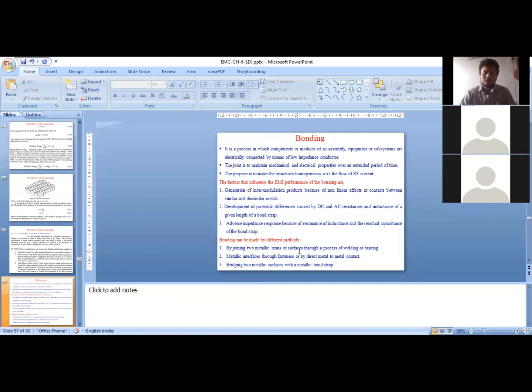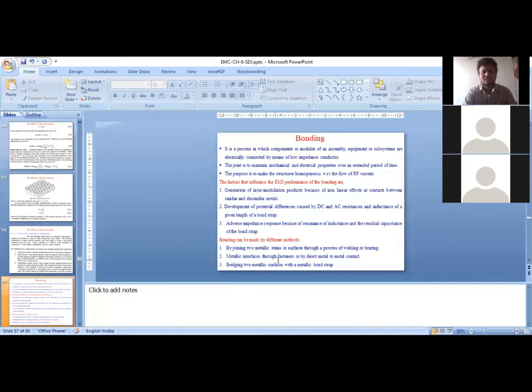Simply by joining two metallic surfaces or two metallic objects by using a conducting wire through welding or through brazing. Brazing is a process in which an alloy of zinc and copper is used at high temperature to join two metals. So we can use either welding or brazing to join the two metallic objects. That is one type using which one can achieve the bonding.